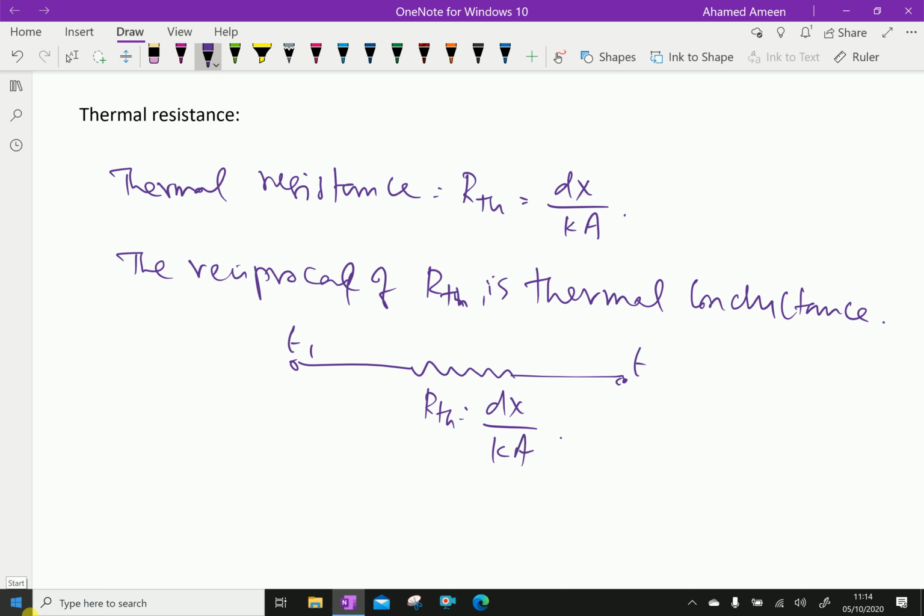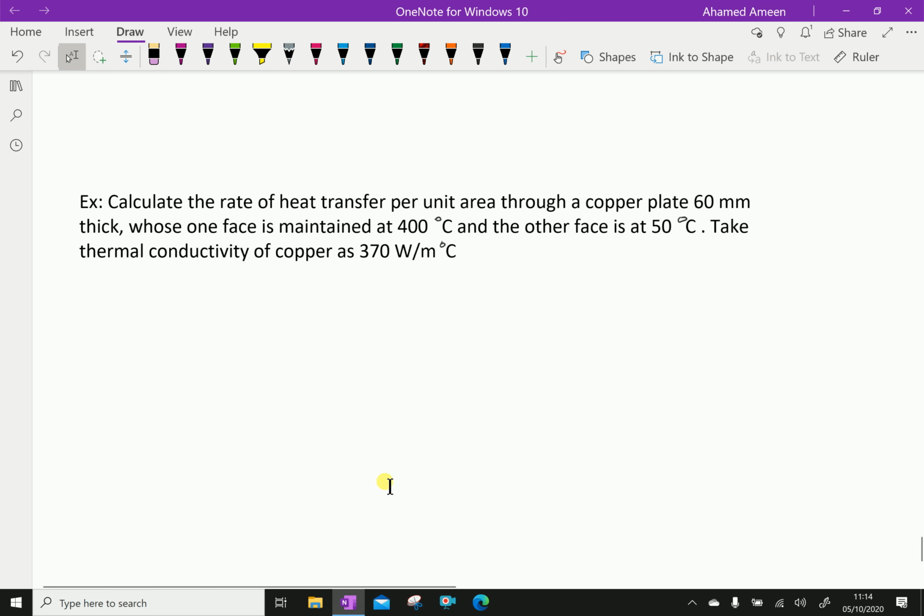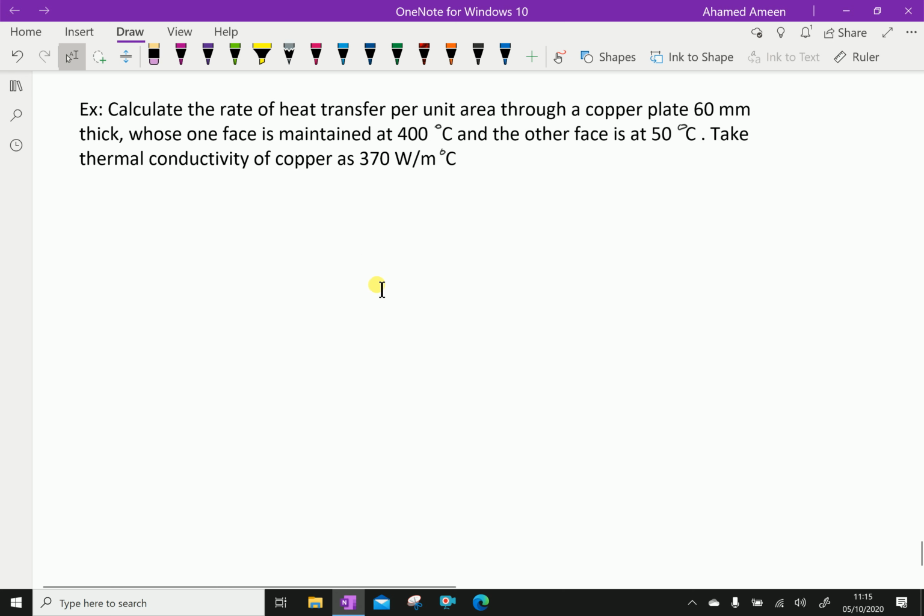Now let us do one example problem regarding conduction. Calculate the rate of heat transfer per unit area through a copper plate 60 mm thick, whose one face is maintained at 400 degrees Celsius and the other face at 50 degrees Celsius. Take the thermal conductivity of copper as 370 watts per meter per Celsius.